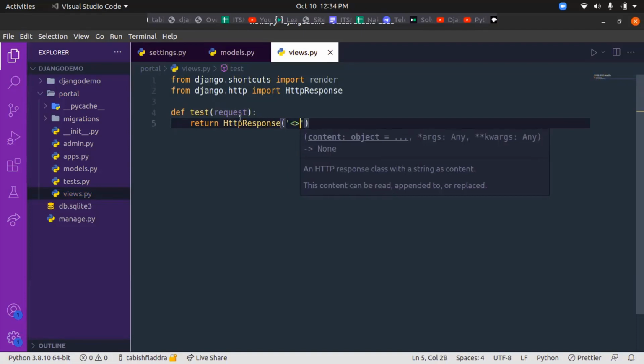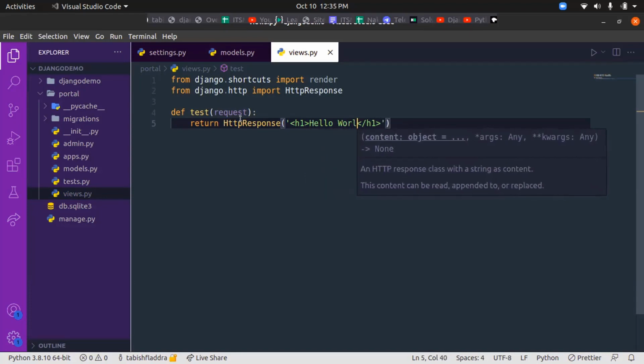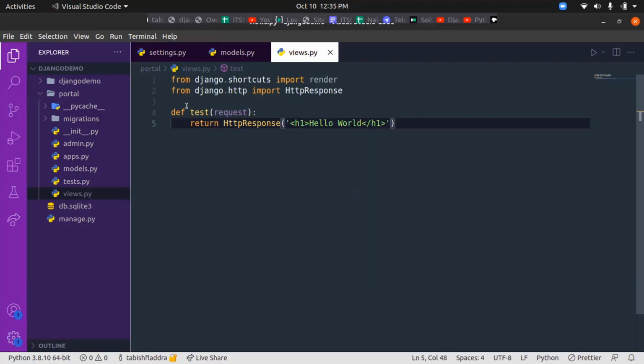Let's write an h1 tag. We are returning a string, that is, I'm writing some HTML, so don't bother about it. It is not a big thing. Hello world. And now we have created a simple view which returns some text to the template, that is, to the browser.